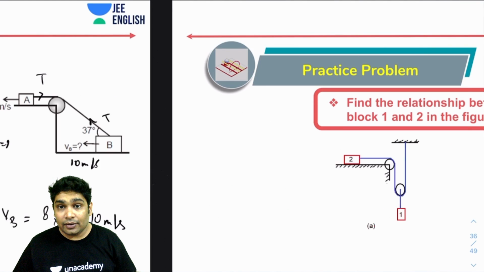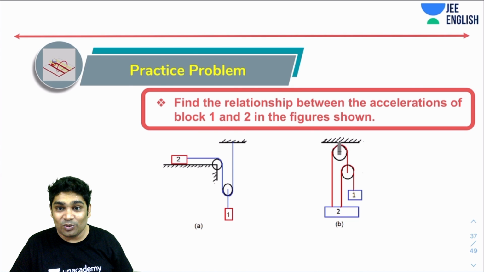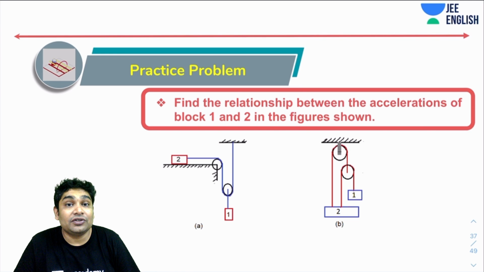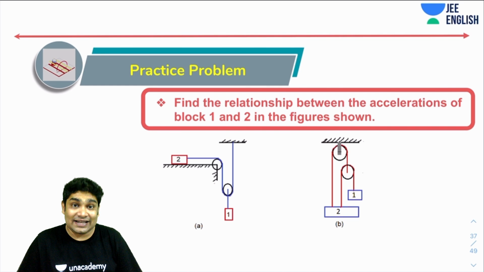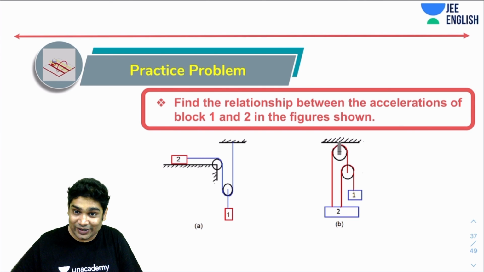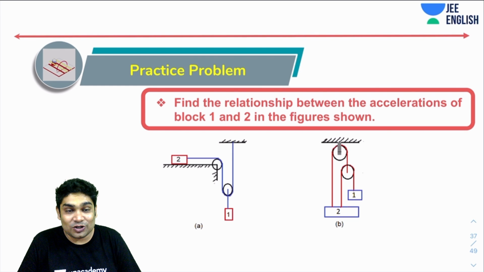All right. So moving ahead, let's take up two more cases. So one is here. You have to find the relationship between the acceleration of block 1 and 2. Quickly try this. Again, for both these cases, I am going to give you 2 minutes, which means 1 minute per case. So let's try and solve this as soon as possible.